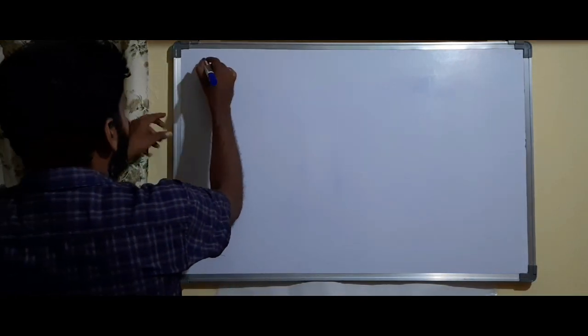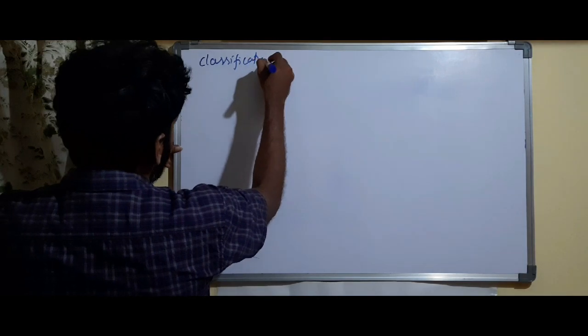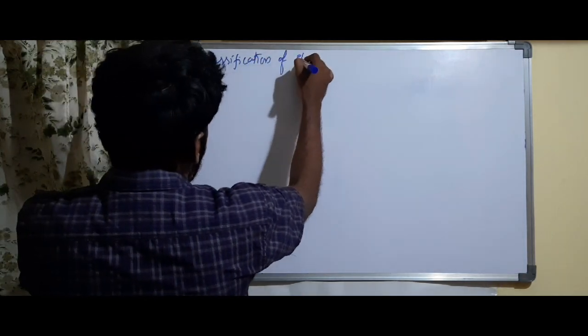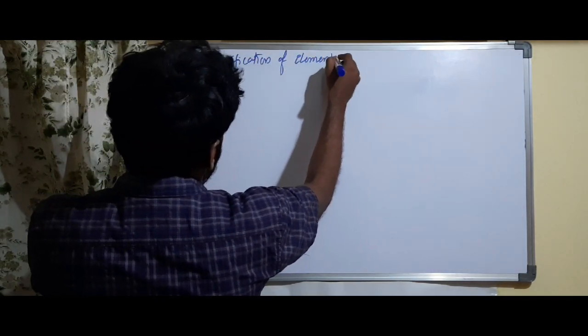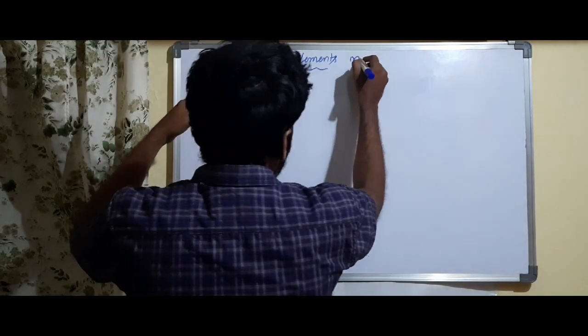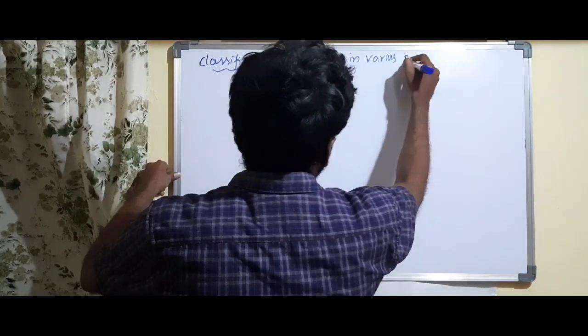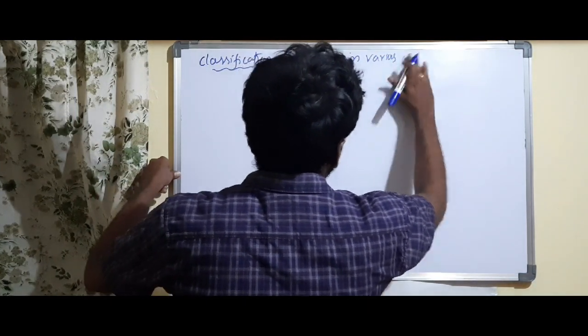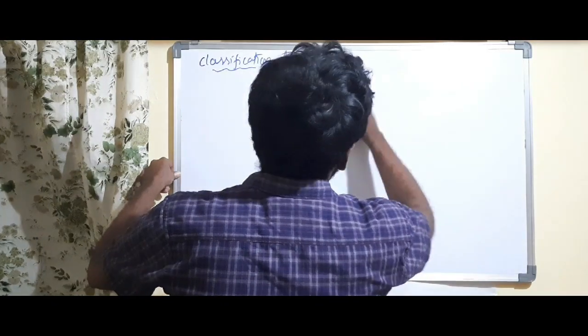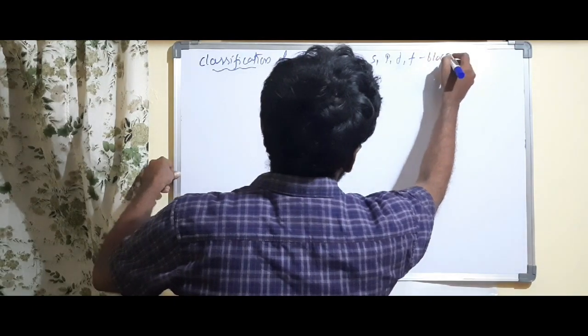So what exactly we have is the classification of elements in various blocks, or simply you can write S, P, D, F blocks.